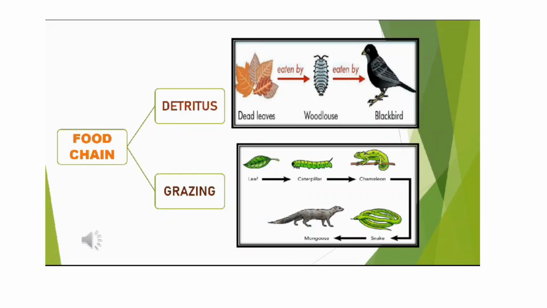Food chains are of two types: detritus food chain and grazing food chain. The detritus food chain starts with dead leaves or some dead material, which is consumed by the woodlouse, which is then consumed by the blackbird. It is a typical detritus food chain. Then the grazing food chain. It is a normal food chain. It starts from the producer, that is a plant, and ends with the decomposers. So this is the difference between the detritus and grazing food chains.